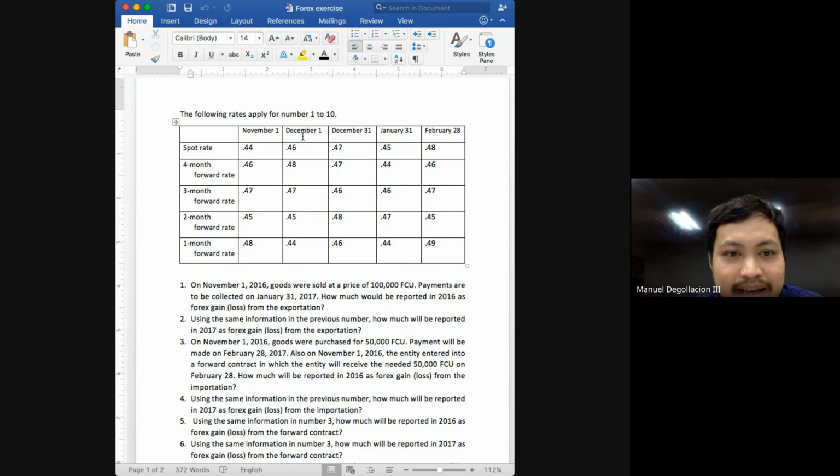And what are you using? Still the 4-month forward rate. Why are we using the 4-month forward rate? Because March 31 is 4 months away from November 30 or December 1.